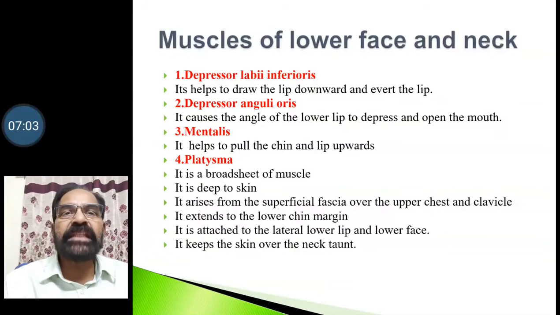Then we have the platysma. It is a broad sheet of muscle. It is deep to the skin. It arises from the superficial fascia over the upper chest and clavicle. It extends to the lower margin of the chin. It is attached to the lower lip, lateral lower lip and lower face. It keeps the skin taut over the neck.